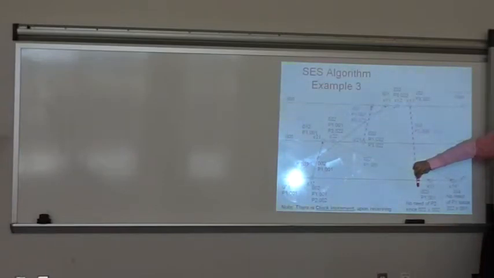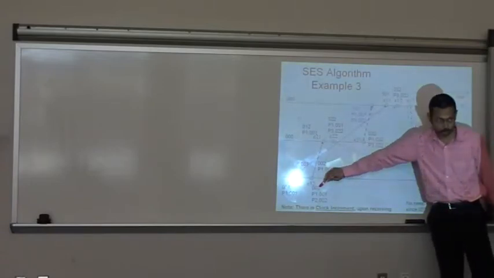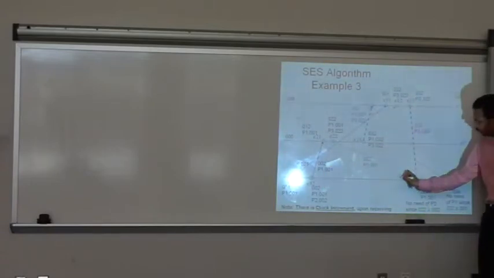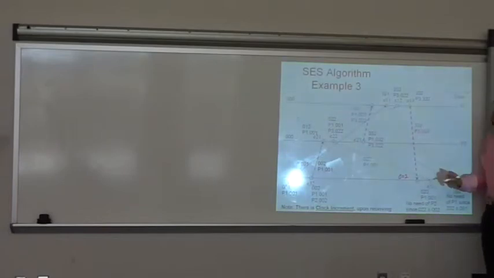Prior to receiving this, its local clock value is 002. So when this message was sent, the sender P1 got to know that something has been sent to P3 with this timestamp 022. Right? So P3 should have got that message.